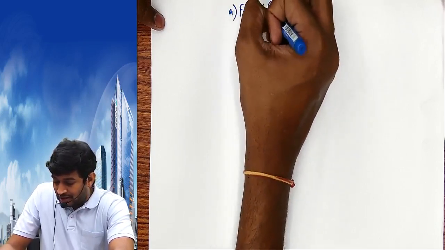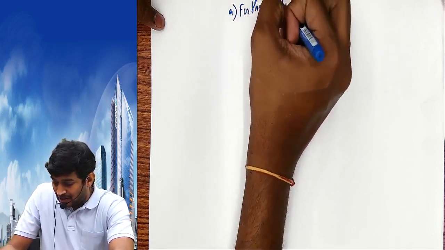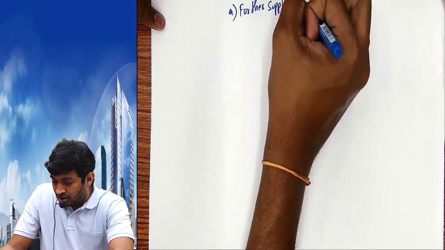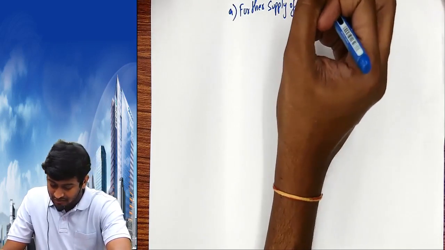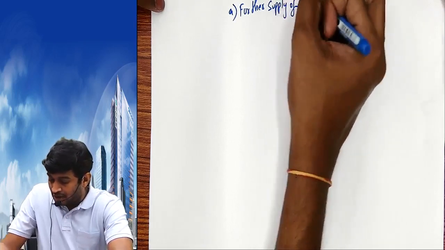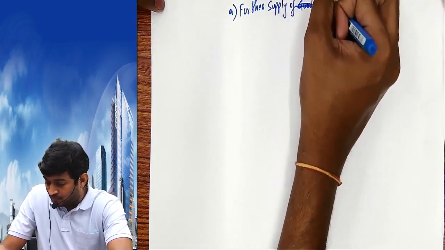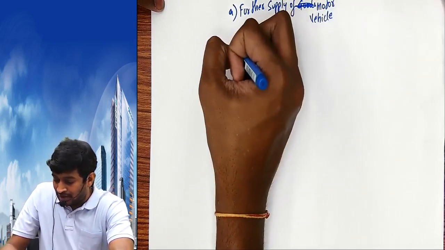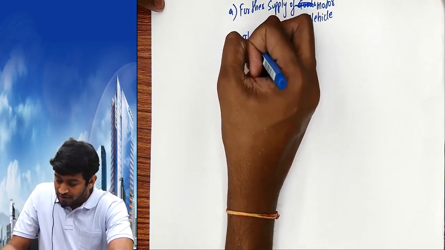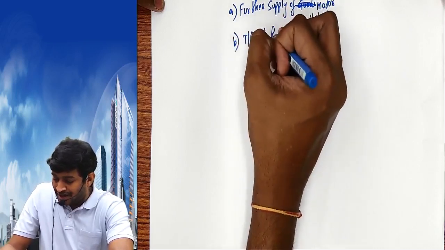Number 1, for further supply of goods, for further supply of motor vehicle. Number 2, for transportation of passengers.